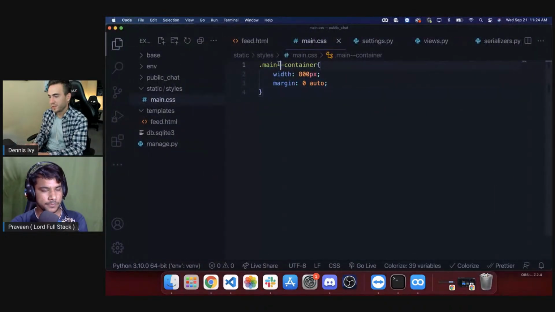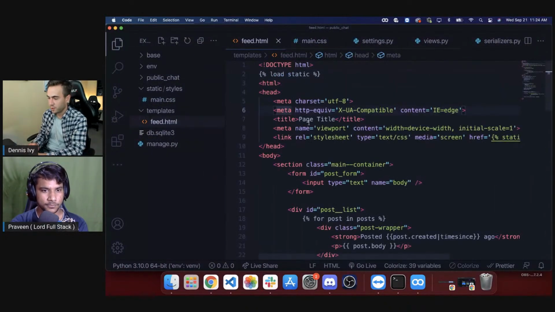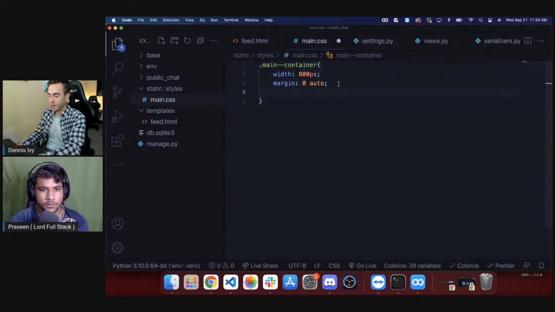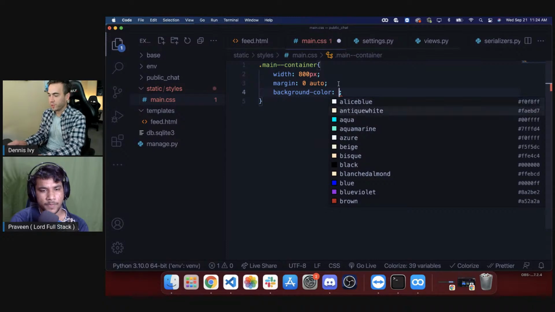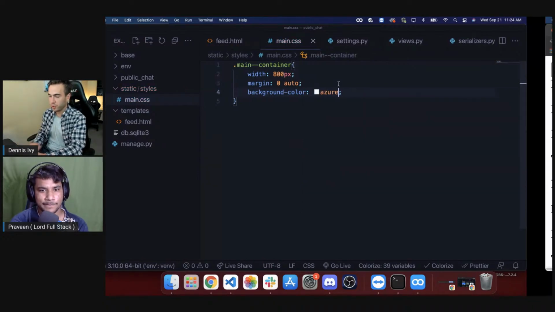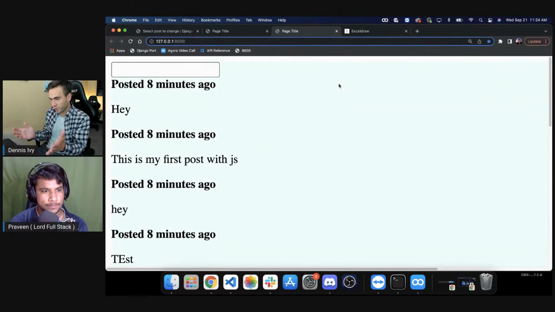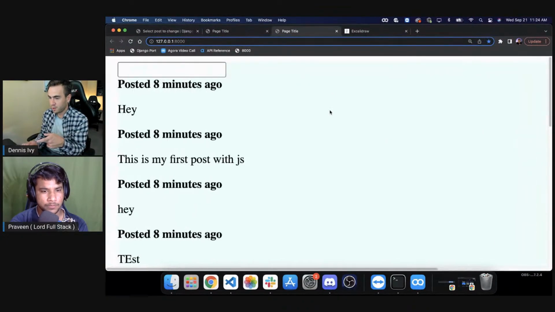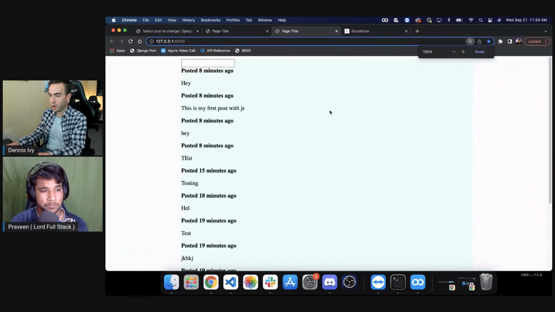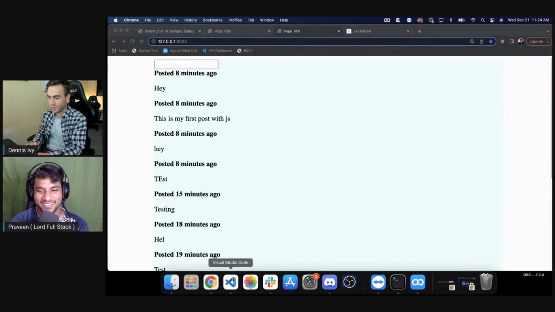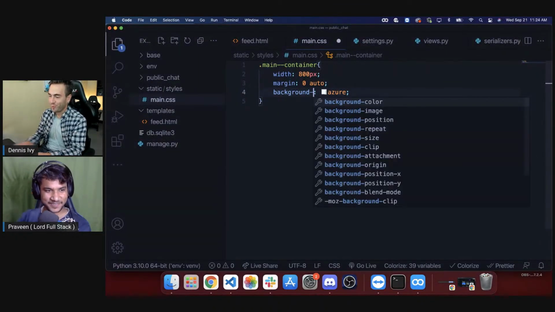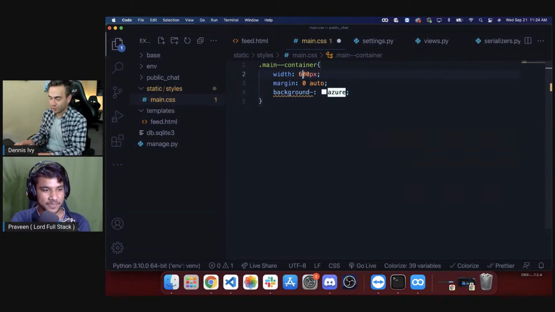Okay, main container. Did I do this wrong? Is it a class? Yeah, I guess it is correct. Let's just try debugging like pros here, and we'll just add an aqua or azure color. Okay, so it's working. The container width is not being set. Or is that just because I'm zoomed in? Oh yeah, it's because I'm zoomed in. Okay, so let's minimize the width even more. Let's just do 600 pixels.